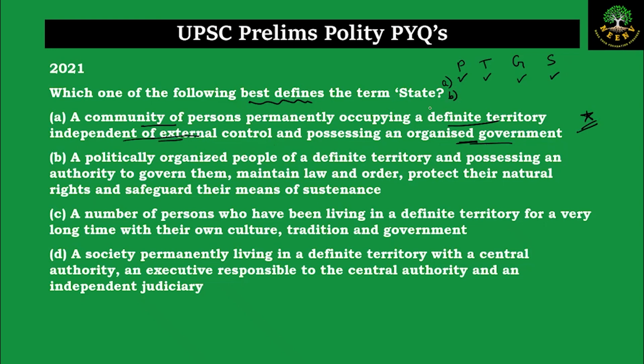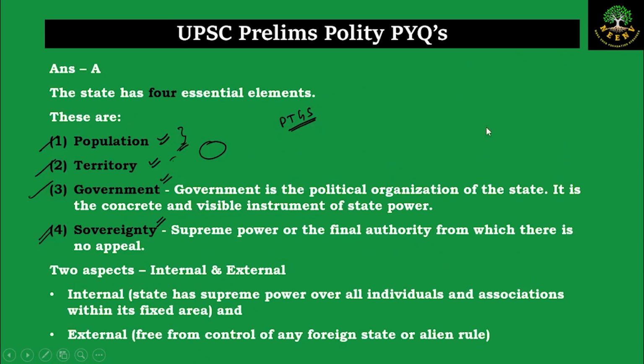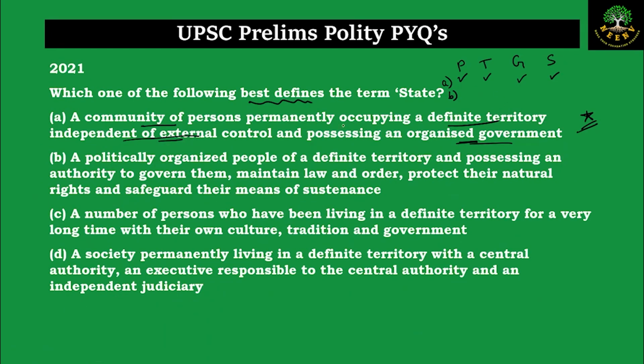Coming to option B. A politically organized people of a definite territory. Here we are talking about territory, and also about the people. Possessing an authority to govern them. Again talking about the government. Maintaining law and order, protect their natural rights, and safeguard their means of sustenance. So it is talking about the people, territory, and government, but the concept of sovereignty is not being discussed, so it is incomplete.